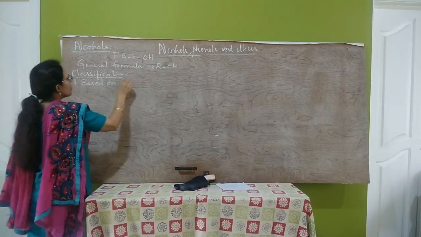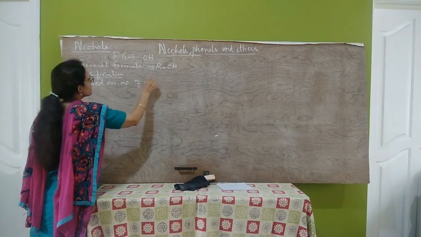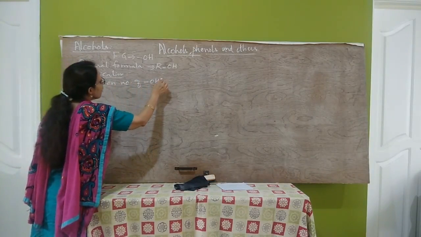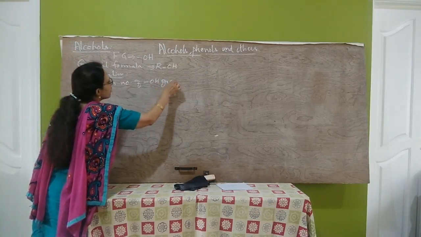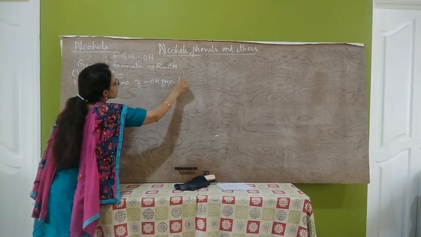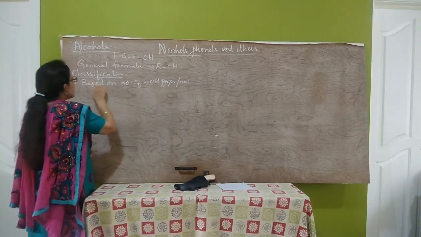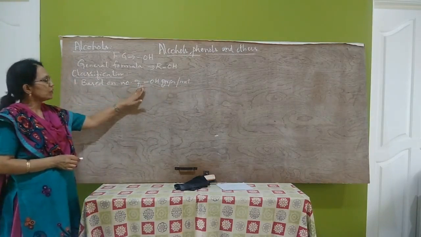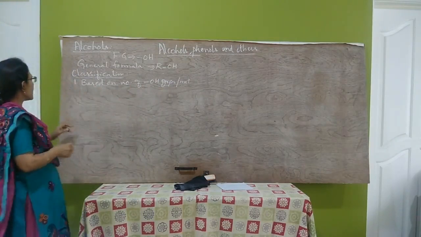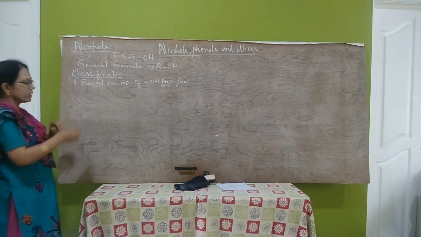Based on the number of OH groups present in a molecule, alcohols are classified into 4 types.